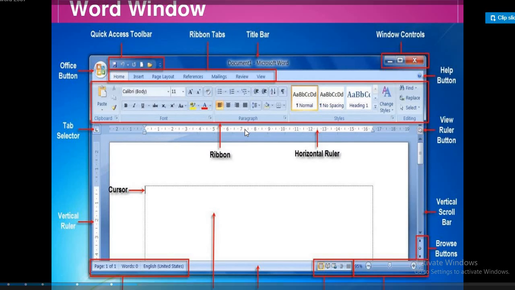Below the ribbon, we can use the ruler to change the format of your document quickly. If the ruler is not visible, do the following steps. Click the View tab, then click the checkbox next to Ruler in the Show or Hide group. Then the ruler appears below the ribbon.